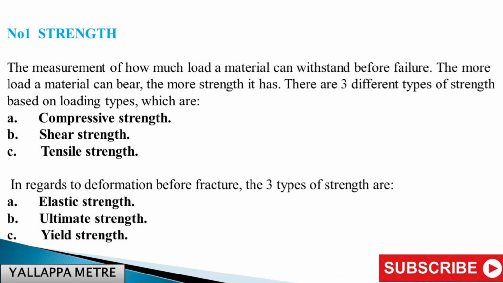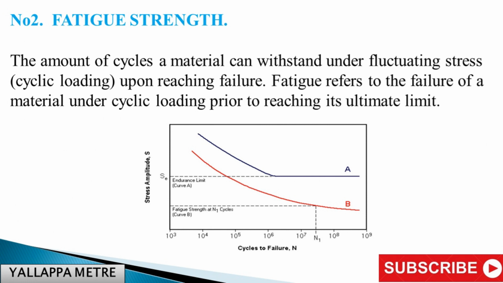Number 1. Strength. The measurement of how much load a material can withstand before failure. The more load a material can bear, the more strength it has. There are three different types of strength based on loading types, which are A. Compressive strength, B. Shear strength, C. Tensile strength. In regards to deformation before fracture, the three types of strength are A. Elastic strength, B. Ultimate strength, C. Yield strength.